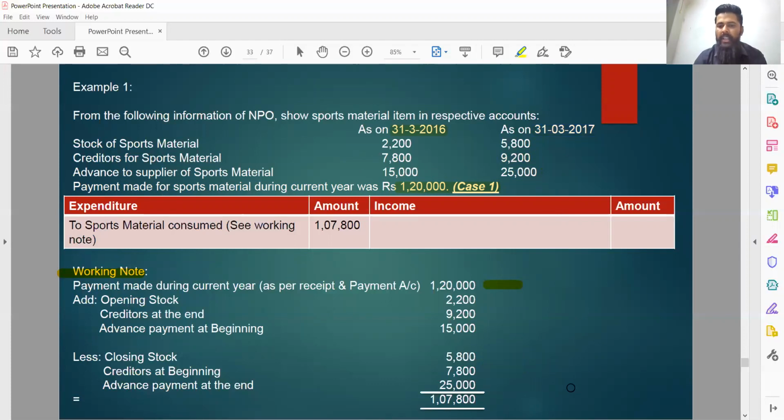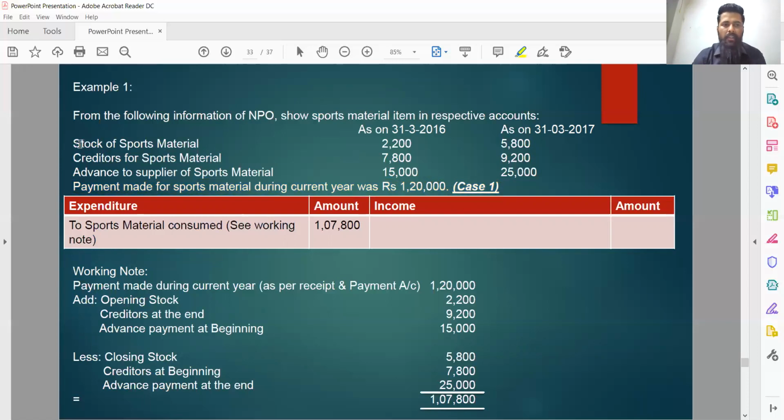So after making all these adjustments and computing these figures, the final amount at which we arrive is 1,07,800, that should be put to the debit side of income and expenditure account under the head sports material consumed during current financial year, 1,07,800 rupees. I'll quickly give a glimpse of this particular question again. The payment made during current year was 1,20,000 rupees. Nowhere mentioned it is related to previous year, current year, or upcoming year. It was actually paid in current year, whether it is related to any of 3 years.